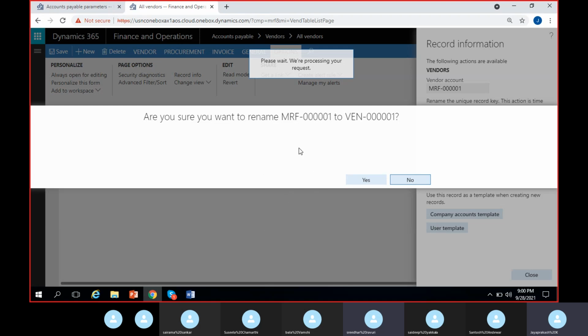So normally don't prefer this method, but there is an option. I just want to show you since I have time. So that's all. It will automatically get updated after a while. If there is no data, it will usually get updated quickly. But since I have transactions, it has to change for every transaction that was posted previously. So it takes time.